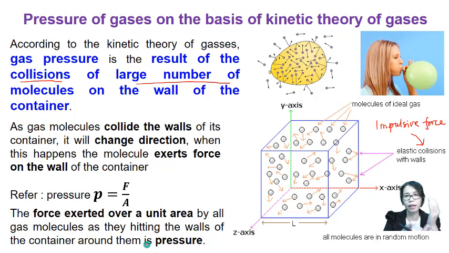In a simple way, we might say that gas pressure is due to the collisions of the large numbers of molecules with the wall of the container. During collision, they have impulsive force. This impulsive force divided by the unit area of the wall of the container, we obtain what we call pressure.